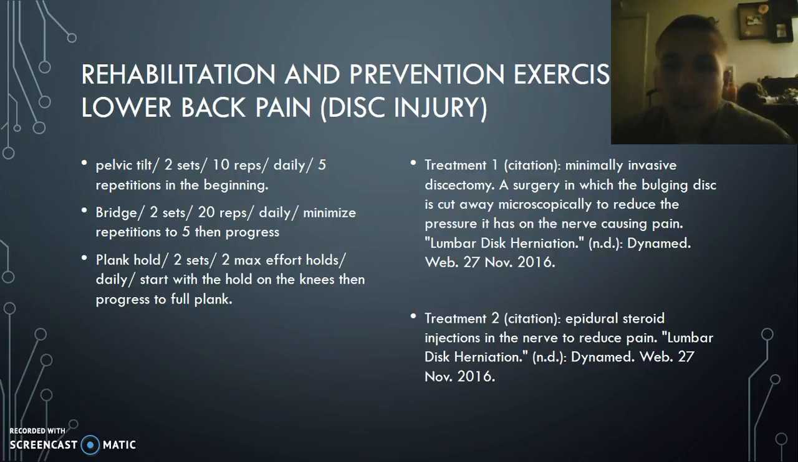Treatment 1, from least invasive to most invasive, we're going to start with epidural steroid injections to the nerve to reduce pain. That's not fixing the problem, but it's going to open up a window where we can rehab this using these exercises, which could push the disc back in. Treatment 2, we're going to do a minimally invasive discectomy. This surgery is where they cut away the bulging disc that's pressing on the nerve. This obviously is going to fix the problem in the short term, but we want to make sure that we do these exercises to prevent the disc injuries from ever occurring again.